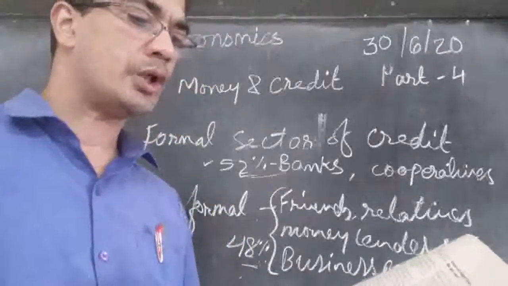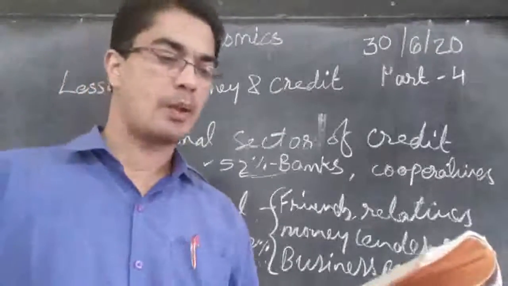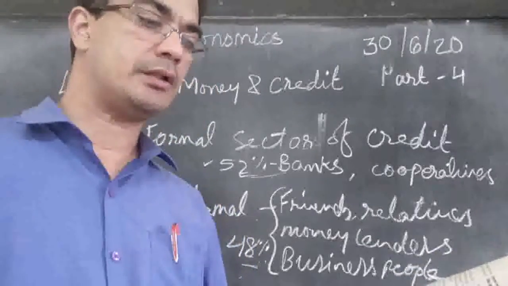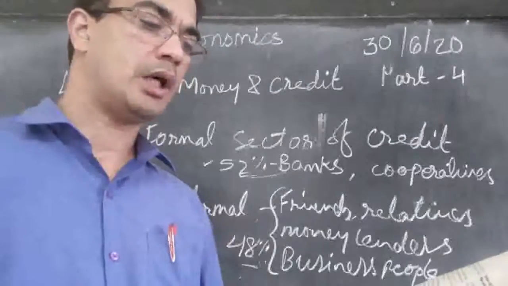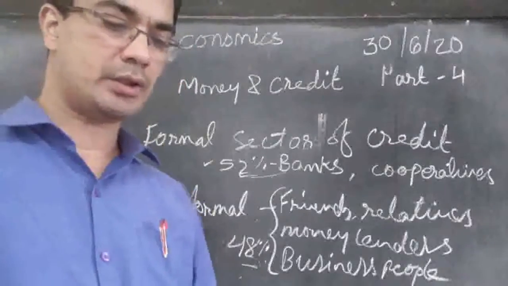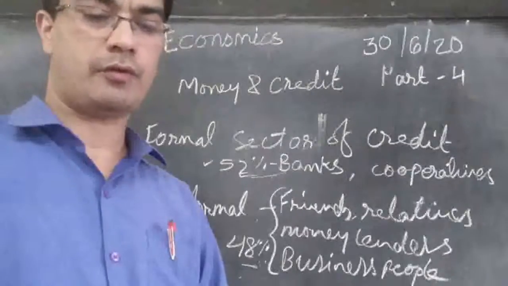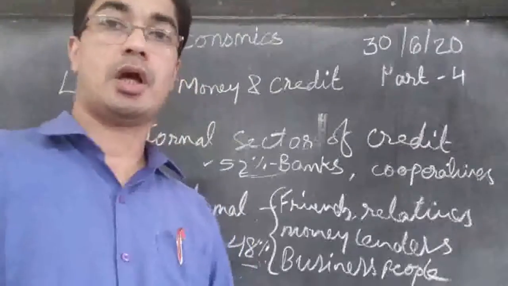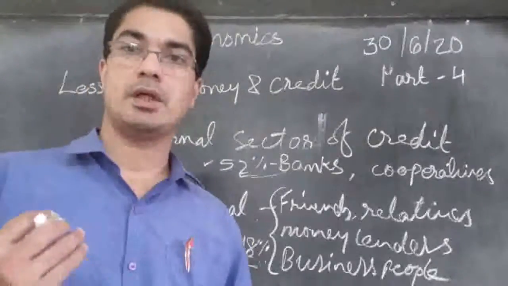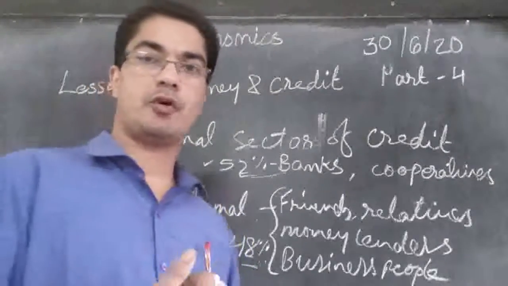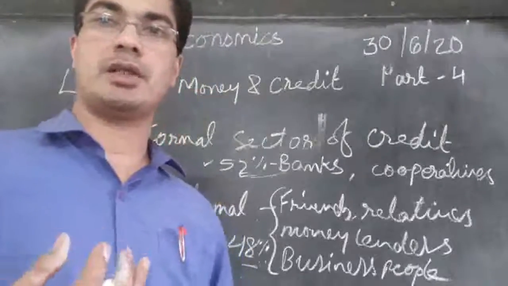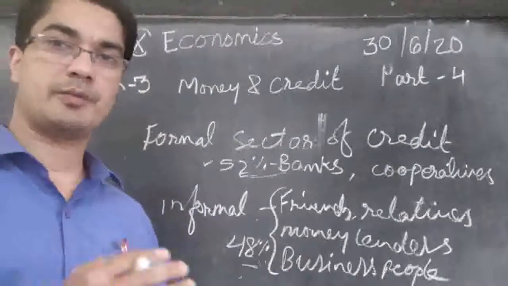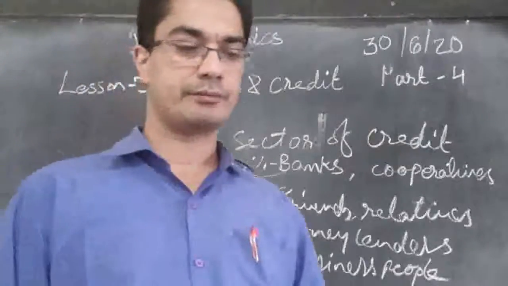Then what does all this suggest? First, the formal sector still meets only about half of the total credit needs of the rural people, and the remaining credit needs are met from informal sources. So from this we can understand that half of the people's loan is coming from informal sources, and the banks and other formal sources are able to meet only half of the needs. So half is still coming from private sources.